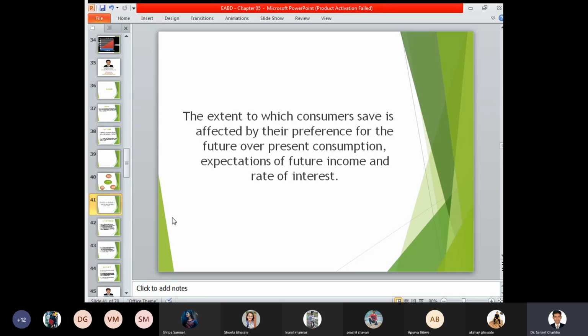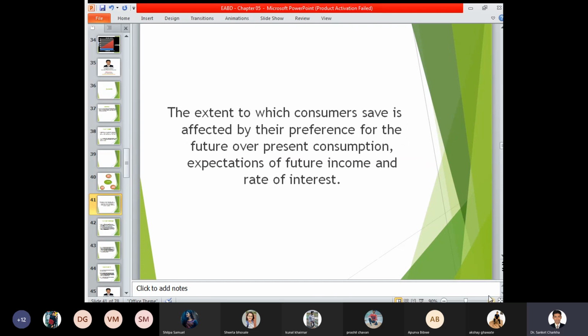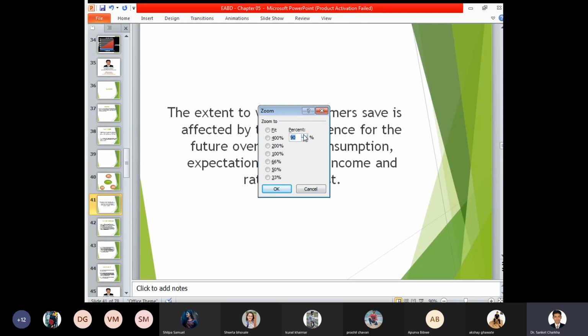So this particular slide focuses on whatever you're looking for in savings, that is, whatever your preferences are, it completely depends on the rate of interest that is applicable. If the banks are providing you a different rate of interest, then your motivation to save a certain sum of money may increase or decrease as and when the need arises. So depending on the rate of interest provided by a bank, you take a decision about what amount has to be saved and what amount not.